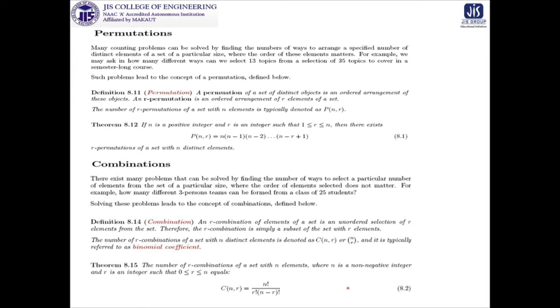combination of elements of a set is an unordered selection of r elements from a set. Therefore, an r combination is simply a subset of the set with r elements, and we denote it by C(n, r), where the factorial notation of this one is n factorial divided by r factorial into n minus r factorial. And you can obviously identify that from this you can write it by nPr, and nPr divided by r factorial, you will get C(n, r) or nCr.